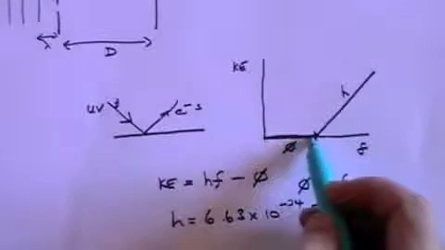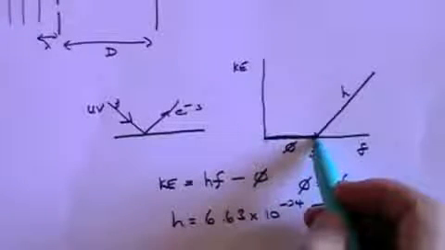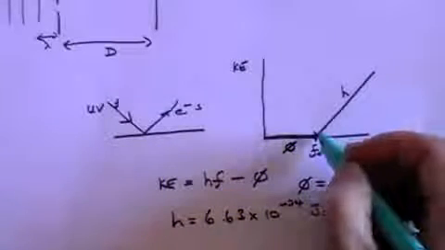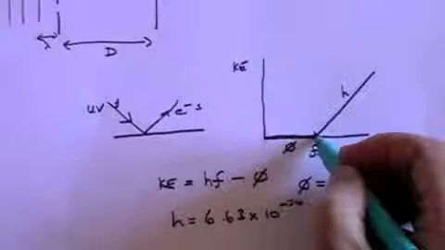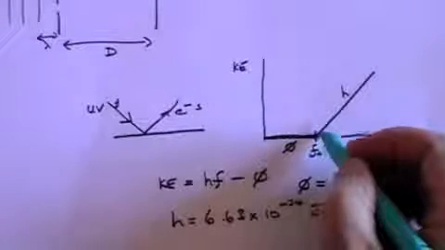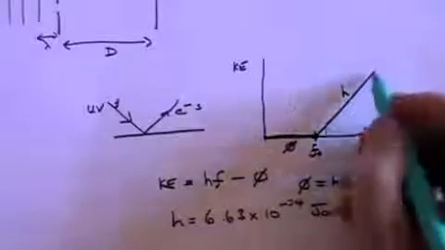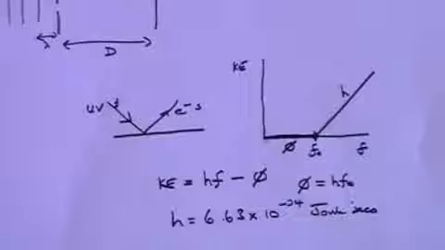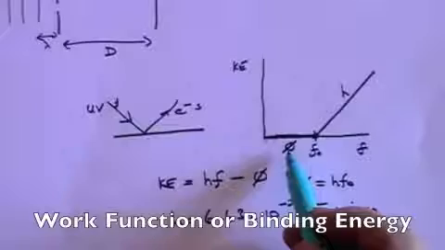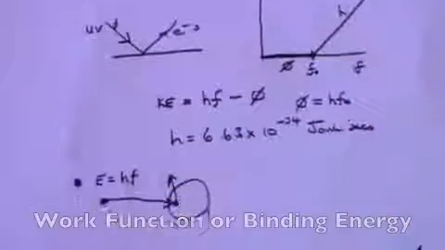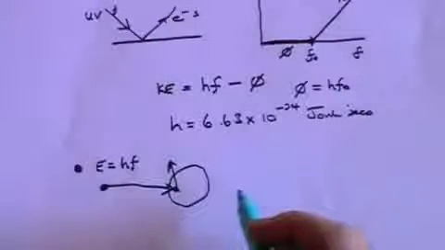In this region here, where you've got no electrons emerging, it's because the photons don't have enough energy. But once you pass the energy threshold, then you've got enough energy to kick the electron out, and more energy besides, which is why the electrons can have, as it were, a surplus kinetic energy as they come out. And Einstein said that this value phi is what's called the work function, or the binding energy, or the energy that you need to kick an electron out of the atom.